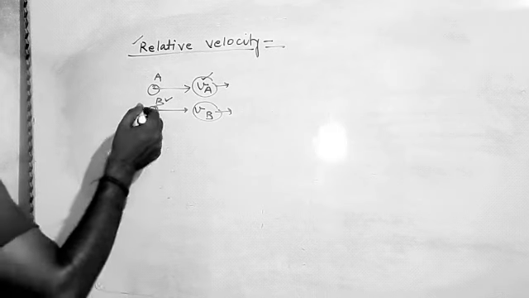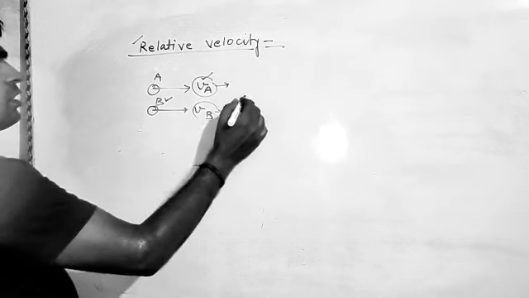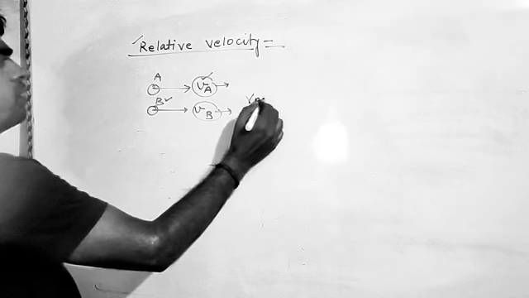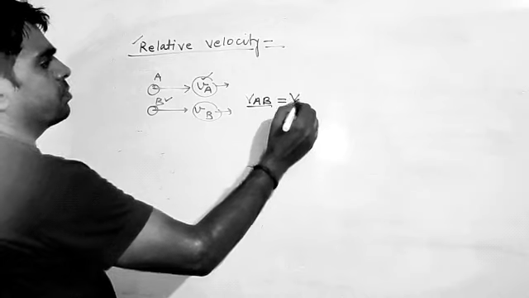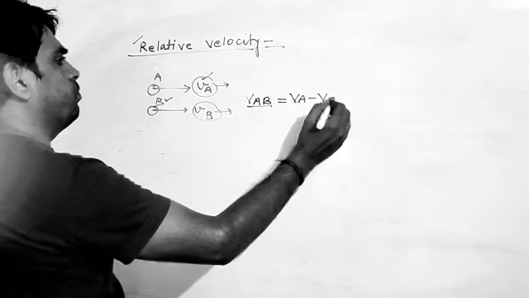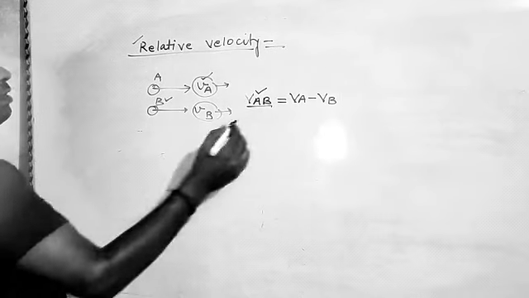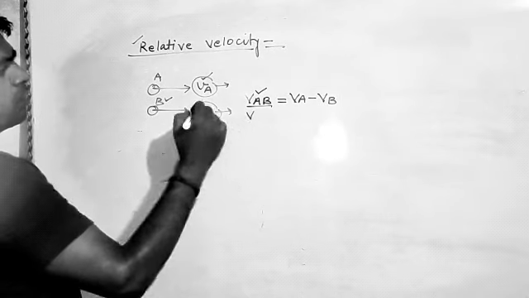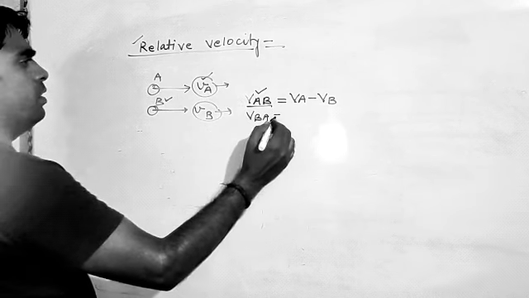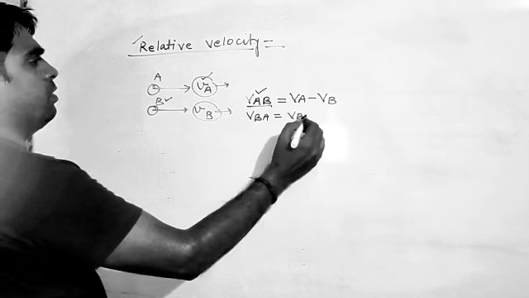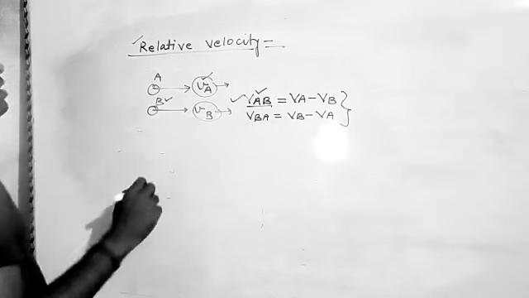Suppose that we find the relative velocity of A with respect to B. Both are going in the same direction, so the relative velocity of A with respect to B will be given by VAB, and this is nothing but the difference of the speeds of A and B. And if we are asked to calculate the relative velocity of B with respect to A, we write VBA is equal to VB minus VA. This is the case when the objects are moving in the same direction.